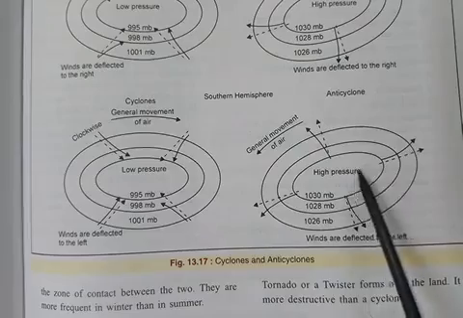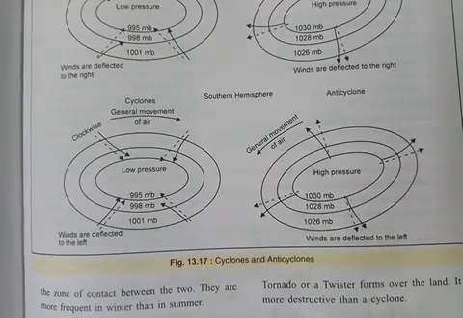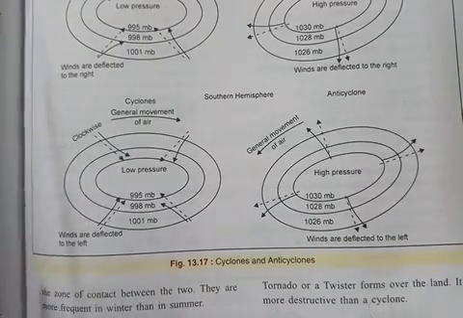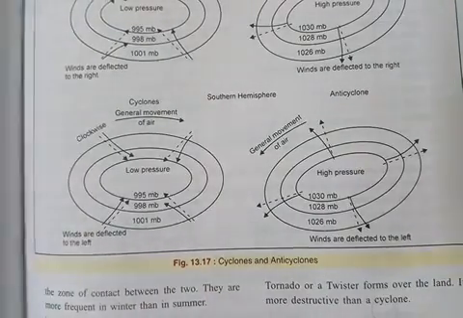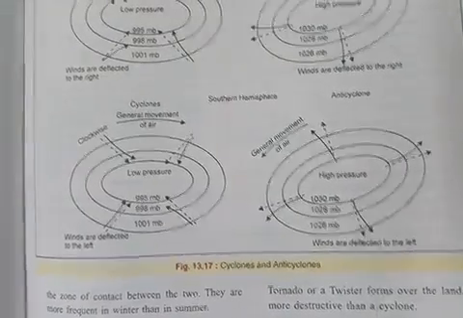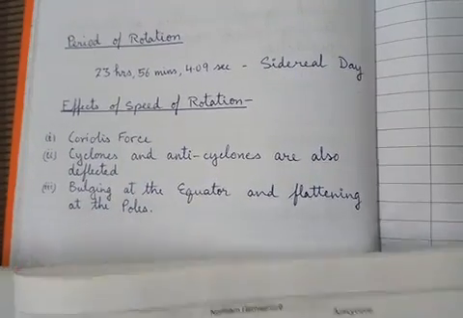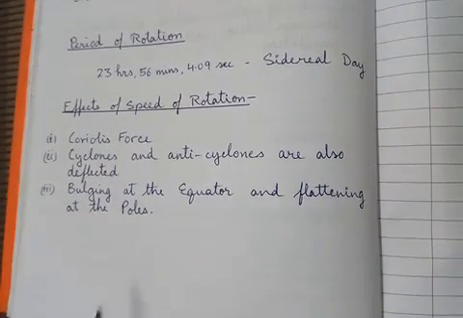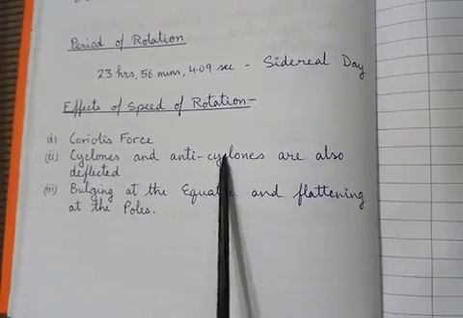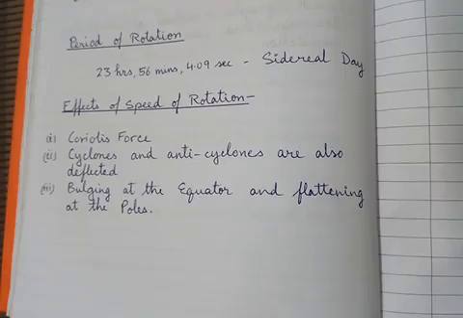Well, this figure I am showing you is from chapter 13, atmospheric pressure. In the coming chapters you are going to study cyclones and anticyclones in detail, because here I have to explain how the speed of rotation affects cyclones and anticyclones. That's why I need to show you this diagram.